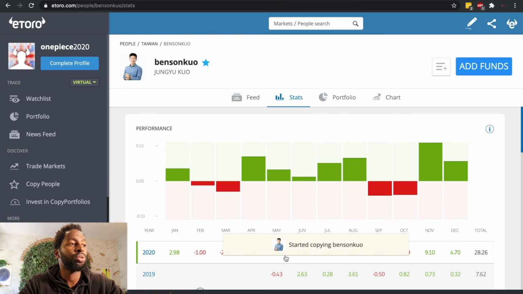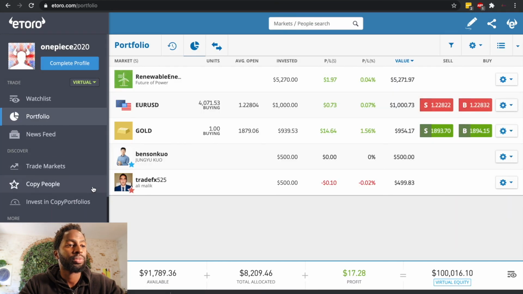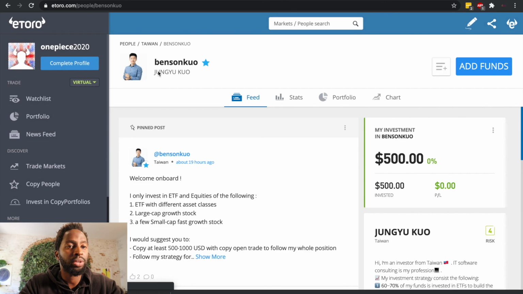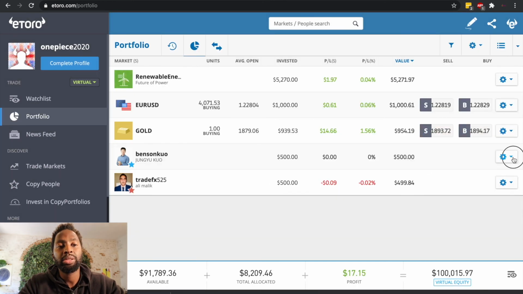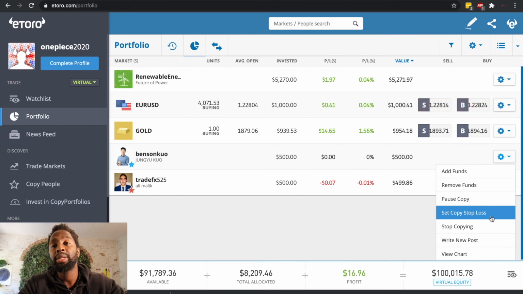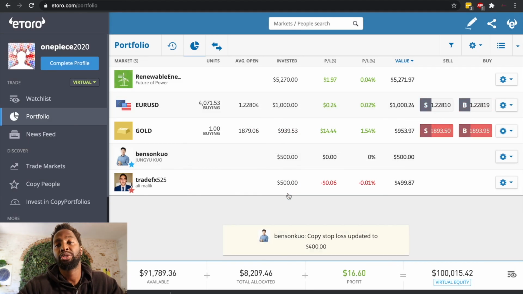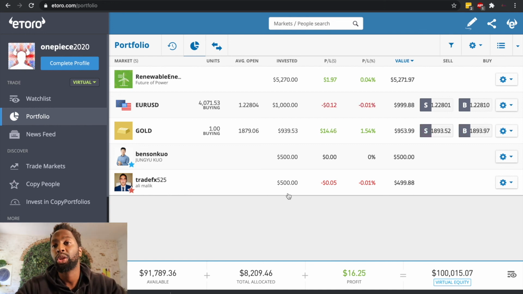Now, what you can also do here, if you go to portfolio, is set the copy stop loss. The copy stop loss guarantees that if your portfolio value goes below a specific amount, all the money will be removed from this person. So in this case, I allocated $500, and I would like to say that if my investment goes down to around $400, it will remove that fund from him, and you can sleep tight and not worry so much.